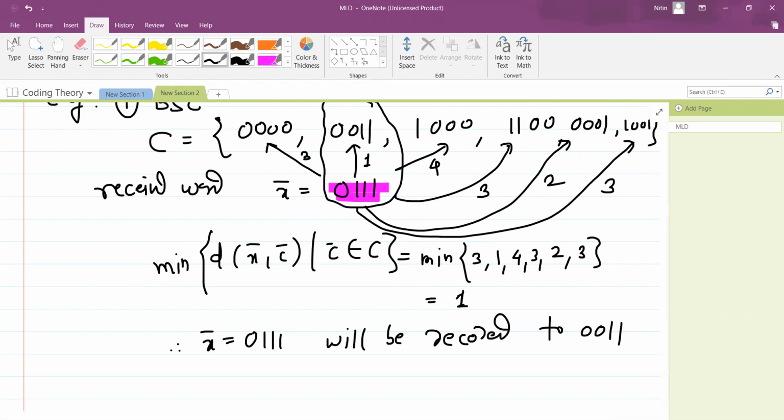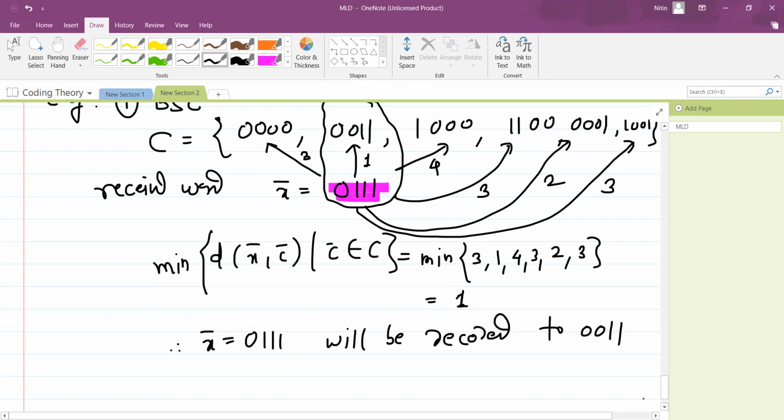Students, be alert to see the difference between MLD, which means maximum likelihood decoding, and the next one, minimum distance decoding. In MLD we find the probabilities between a received word and the code words that could have been sent, collect them in one set, and find the maximum out of that. In minimum distance decoding, instead of probability, we find the distance between the received word and the code words, collect them in one set, and then find the minimum.